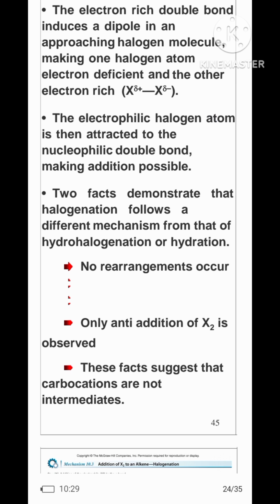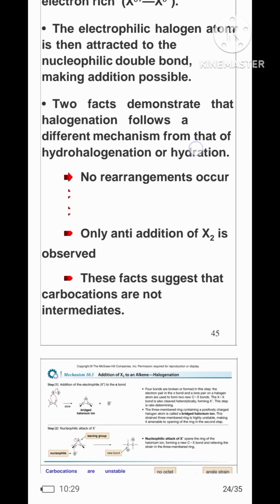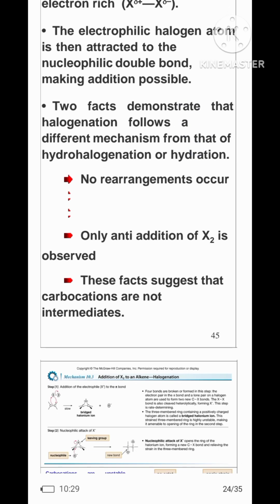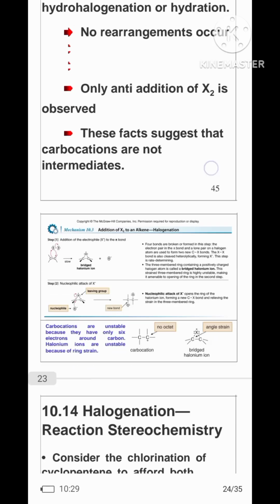Two facts demonstrate that halogenation follows a different mechanism from that of hydrohalogenation or hydration. No rearrangement occurs, and only anti addition of halogen is observed. These facts suggest that carbocations are not intermediates.